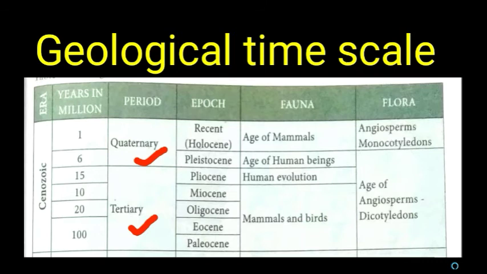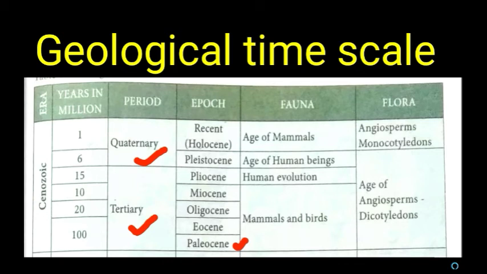In the Tertiary period, an abundance of mammals originated. This period is divided into 5 epochs. The first one is Paleocene, during which the lower placental mammals originated.